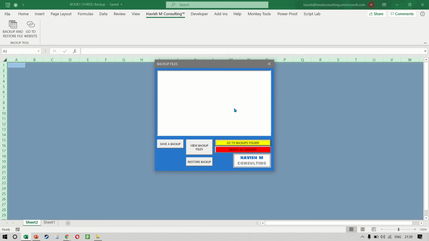So I hope the demonstration was clear. In the free version of the tool, you would be limited to creating 5 backups, which means that in case you want to save more backups, you have to remove the older ones. But in the paid version of the tool, there is no restriction on the number of backups that you can save.